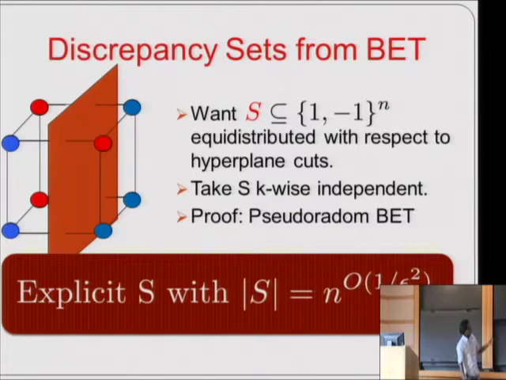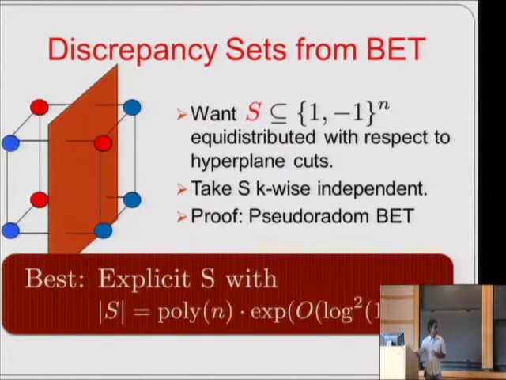In particular, if you think of epsilon as a small constant, the size is polynomial in n as opposed to being exponential in n. But this is still not the best we can hope for, and is still far from the best we should get. The best explicit construction has the right dependence on the dimension n, but the dependence on epsilon is still far from optimal.